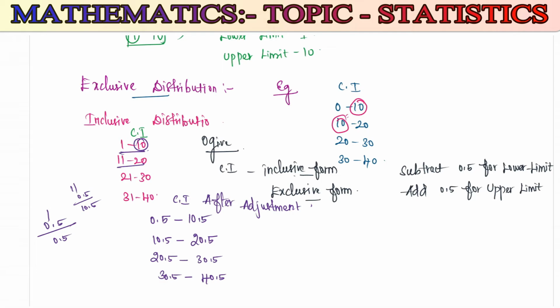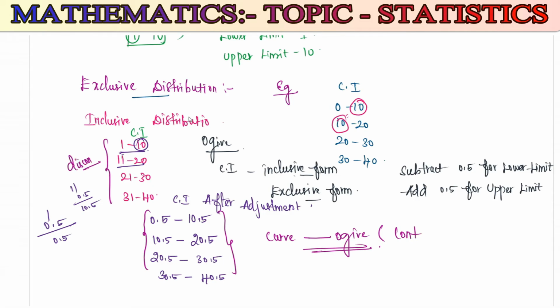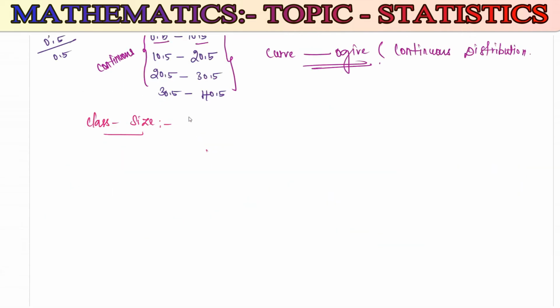Is it clear to all? The given inclusive form, you have to convert to exclusive form before you start drawing the curve of the OG graph. For an OG graph, the given distribution should always be continuous. This one is discontinuous, and we have converted it into continuous form by subtracting 0.5 from the lower limit and adding 0.5 to the upper limit. Okay, got it?